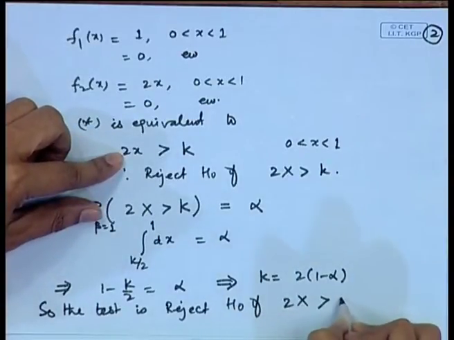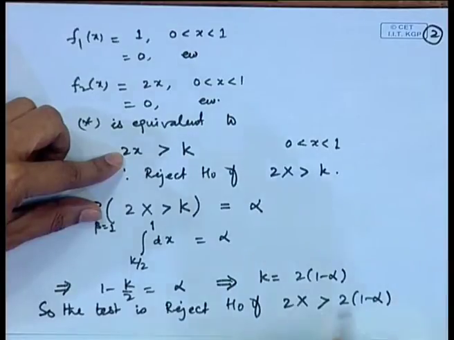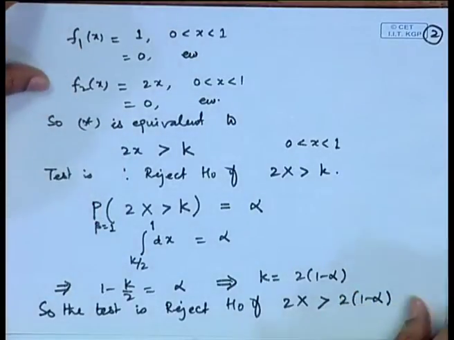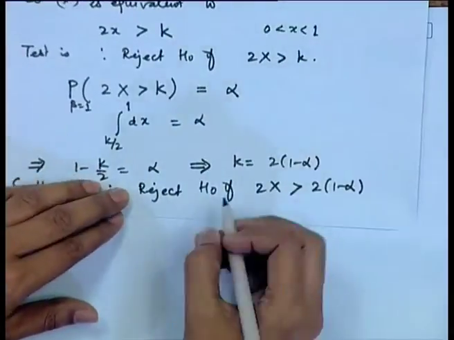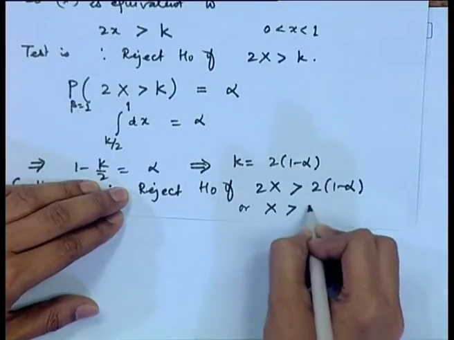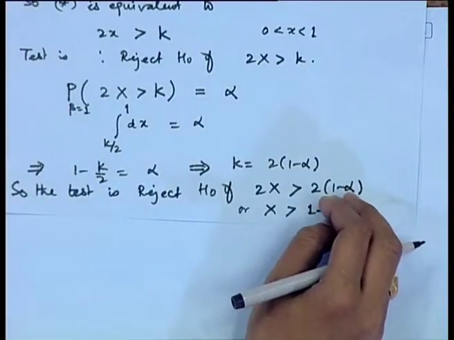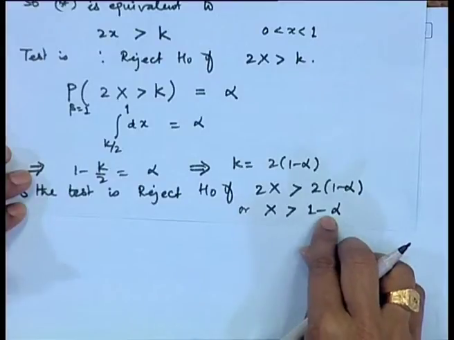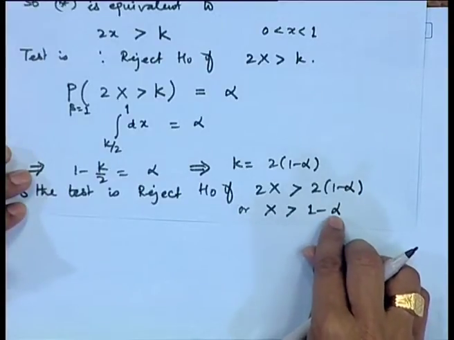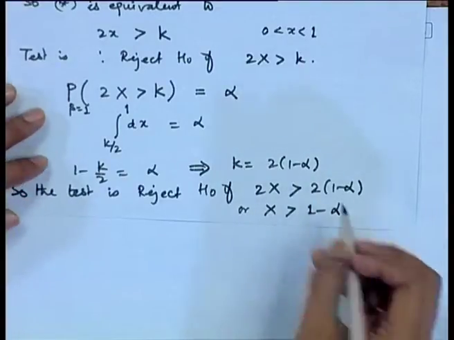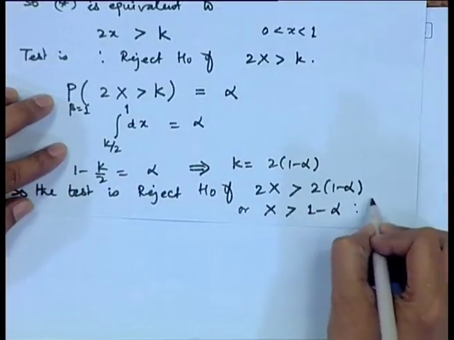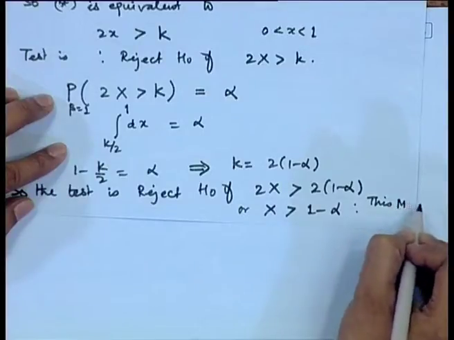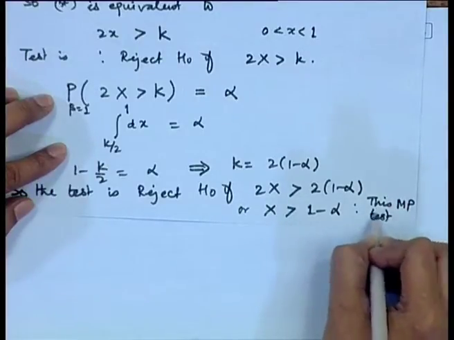So, the test is, in theoretical terms we can write, reject H naught if 2x is greater than twice 1 minus alpha, which is equivalent to x is greater than 1 minus alpha. So, a most powerful test of size alpha is reject H naught when x is greater than 1 minus alpha. So, this is the most powerful test.